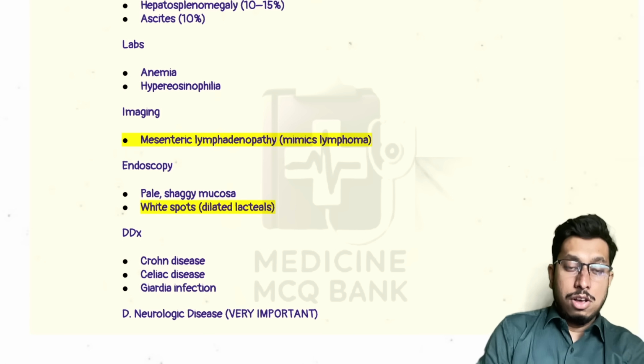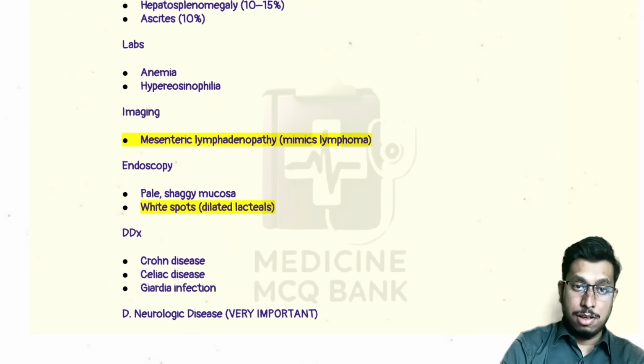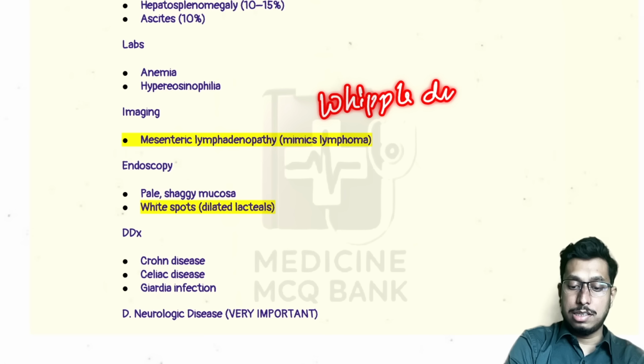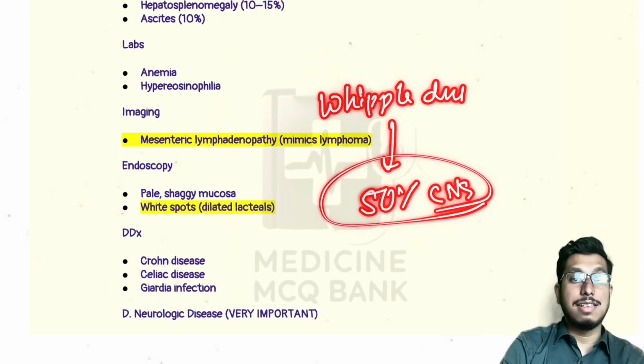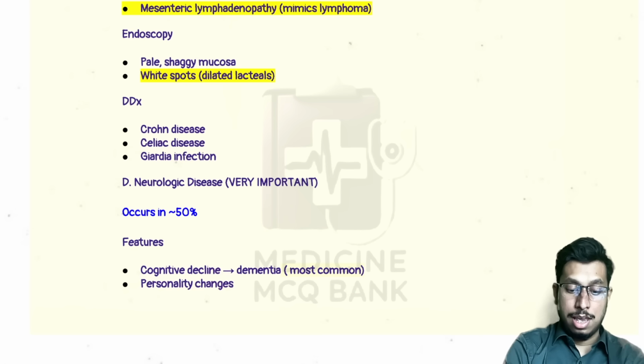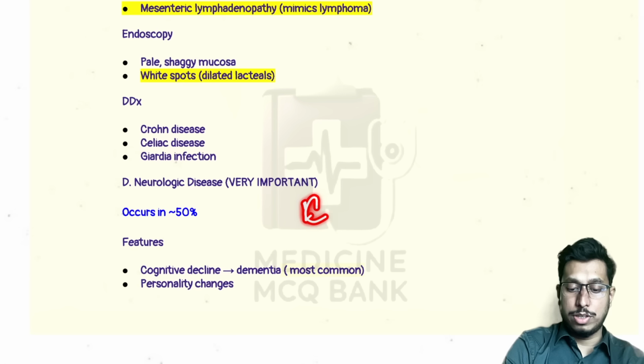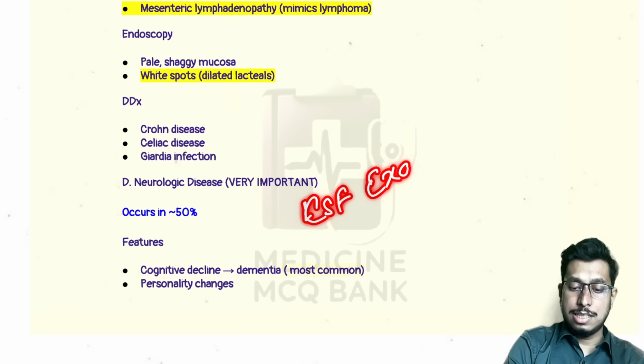Okay. Now another important thing you should know is that in Whipple's disease, there is a 50% chance of CNS involvement. So a very high chance of CNS involvement, and the most common CNS feature is dementia. Okay, it occurs in 50%. That's why in all diagnosed cases of Whipple's disease, you should go for CSF examination. Why CSF examination?